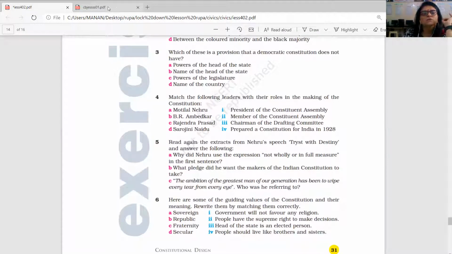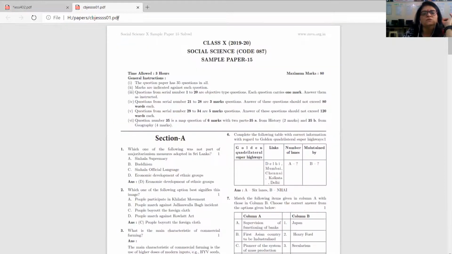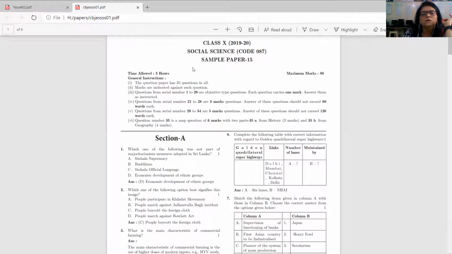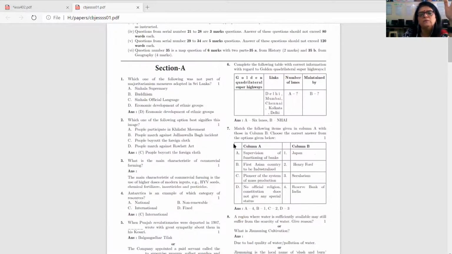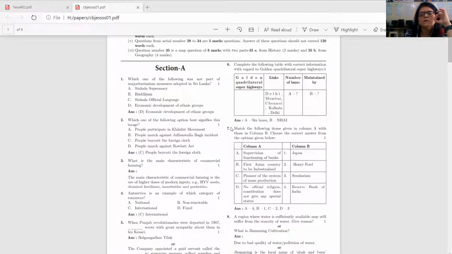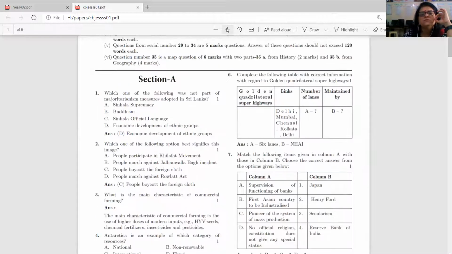You are not aware of the new examination pattern, so let me share that with you. Okay, this is the new examination pattern. This is the class 10th paper, but 9th standard is always going to be the same. It's a 40 marks paper this time, so obviously your portion is reduced accordingly. Not 20 one-mark questions, but 10 one-mark questions. Now you can see from this; let me increase the font so it will be easy for you to see.